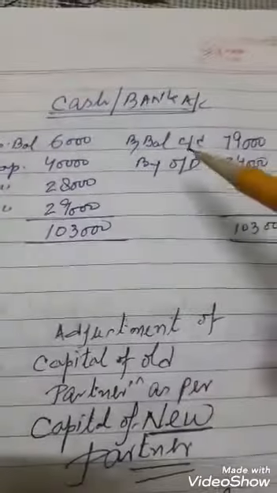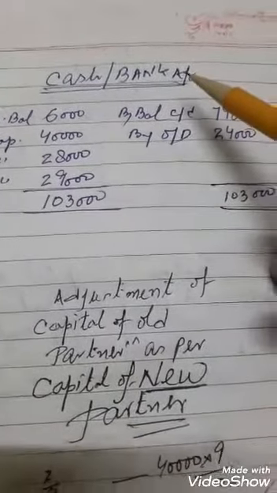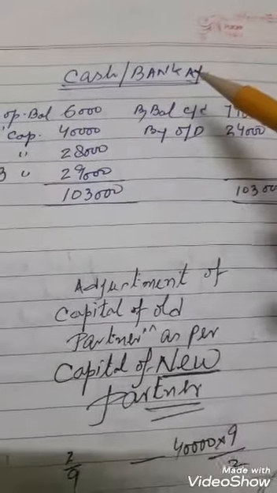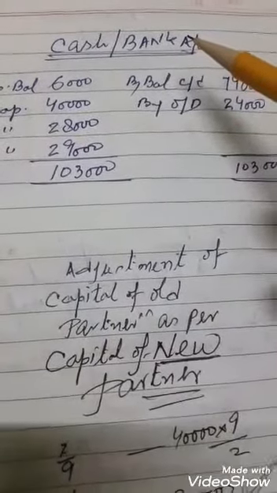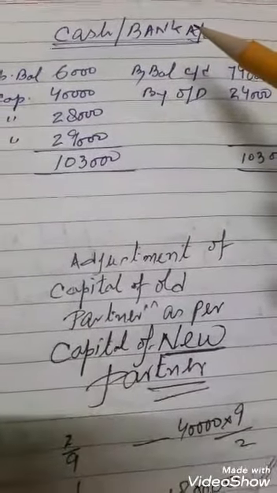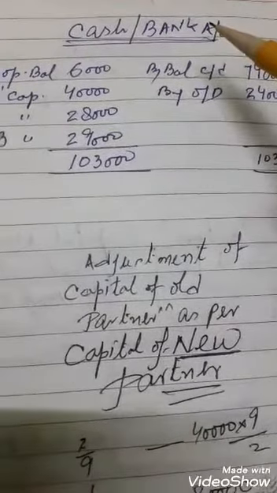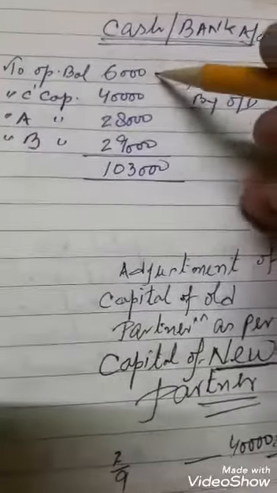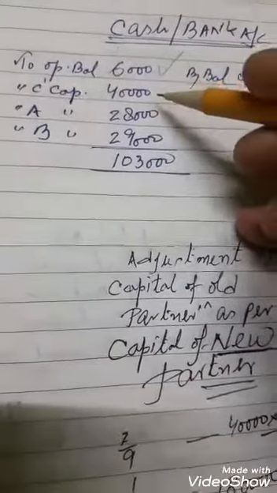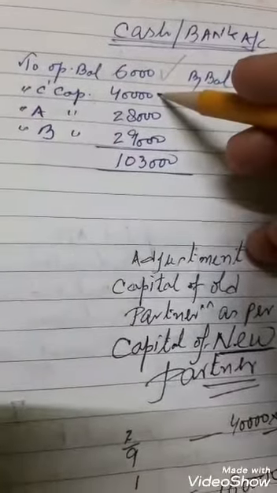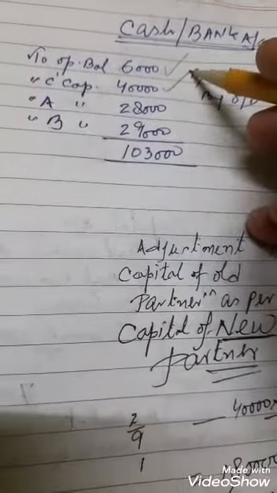Now we are coming to how the cash will come. So you have to make a cash or bank account. Sometimes the board allows 1 mark for the cash or bank account. The opening balance is given in the old balance sheet, plus the capital brought by the new partner.